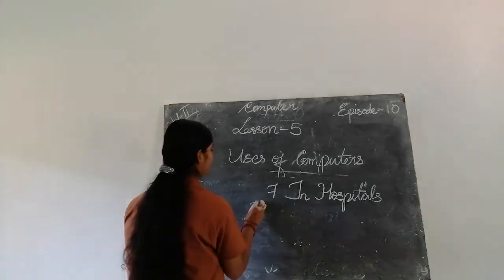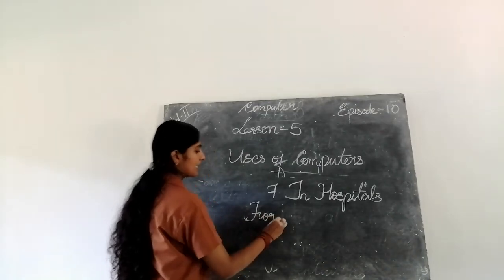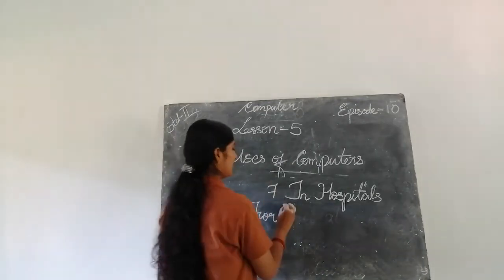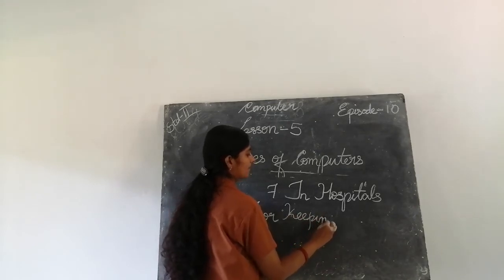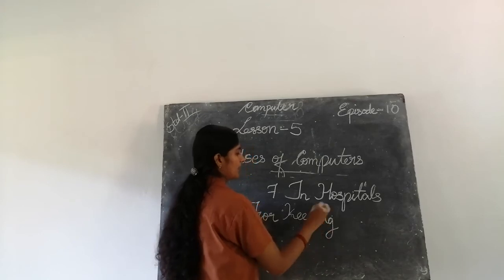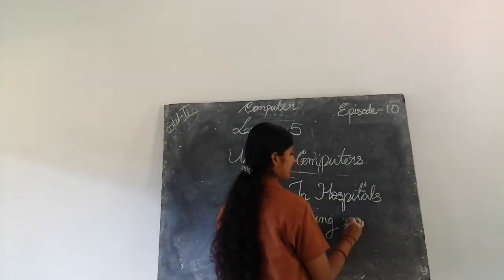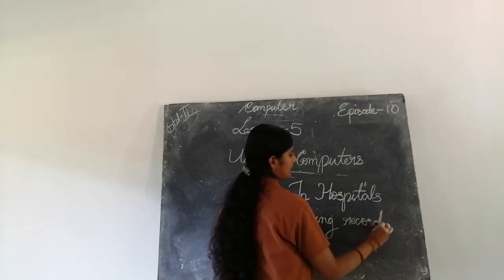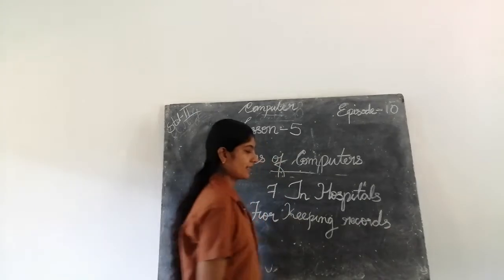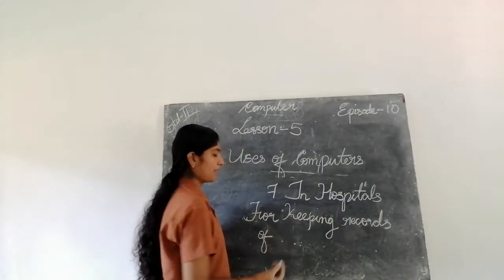It is for keeping. F-O-R, for keeping. K-E-E-P-I-N-G, keeping. Records. Records means details. R-E-C-O-R-D-S. Records of, O-F, patients.